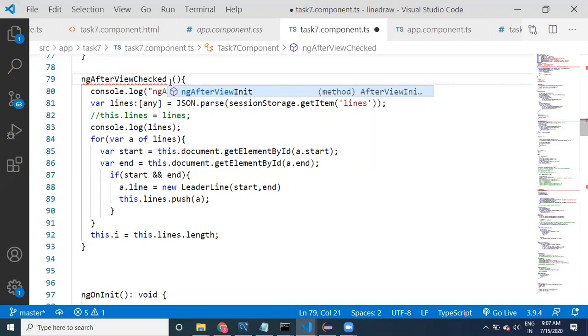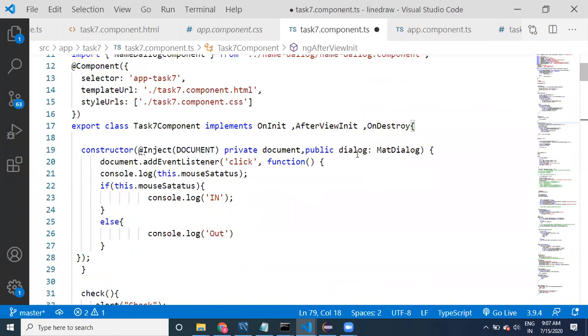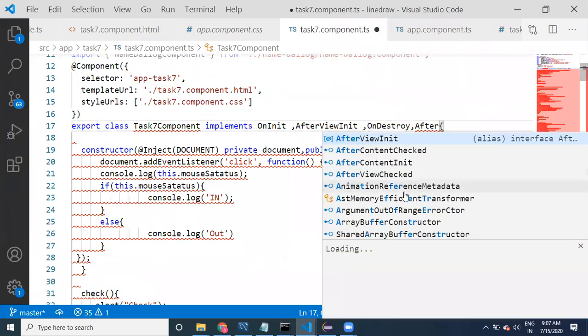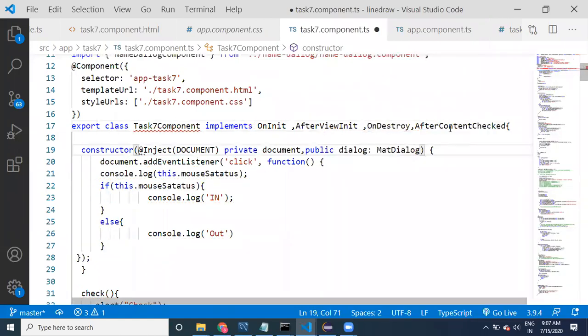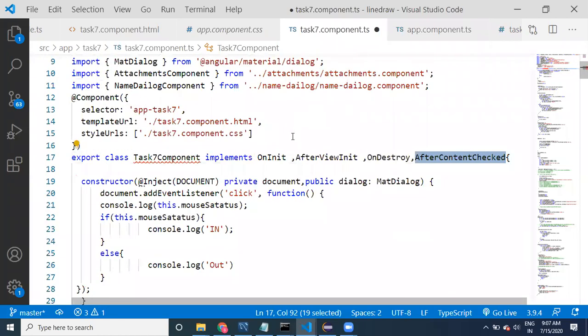You can use those methods also. Provide this in ng changes, ng after content check. You can provide this logic. And I'm going to remove this after init and take content check.